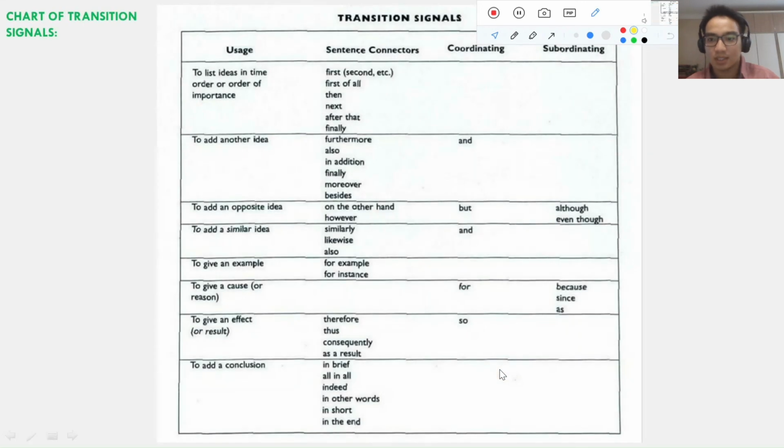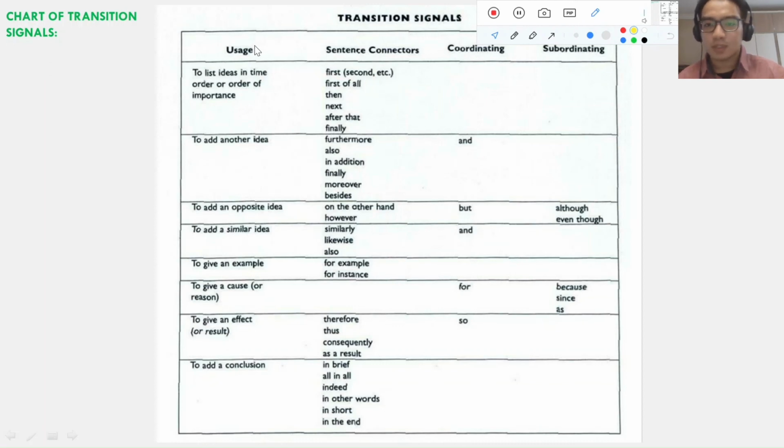Then we're moving to the last topic. It is the chart of transition signals, as you can see on screen. In here you can see the usage column, and then this is the transition signals in the form of sentence connector, and this is the transition signals in the form of conjunction. There are coordinating conjunctions and subordinating conjunctions. Okay, let's take a look.